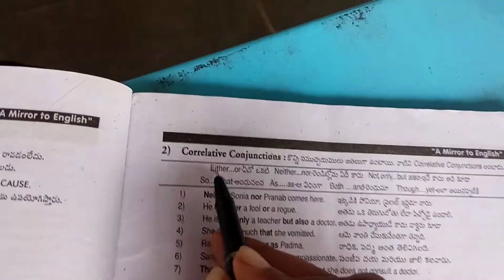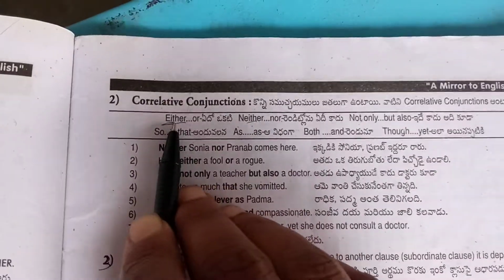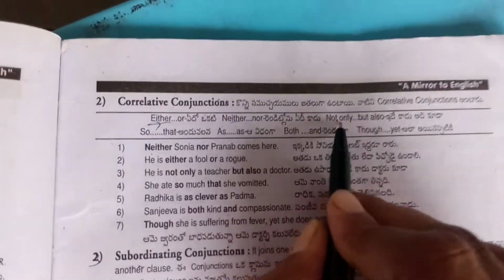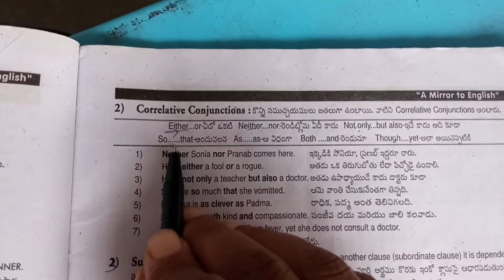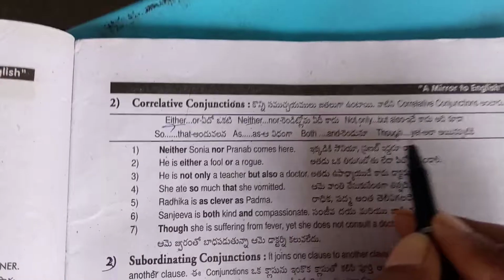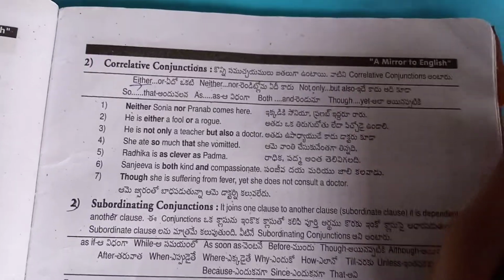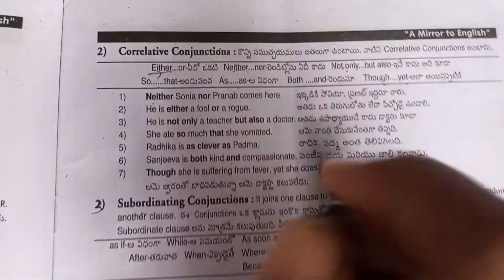Correlative conjunctions. Either, neither. What conjunctions do we have to use in this? Either, neither, not only but also, so that, as, both, and. These are the conjunctions which we have to use in correlative conjunctions. Here are some examples.